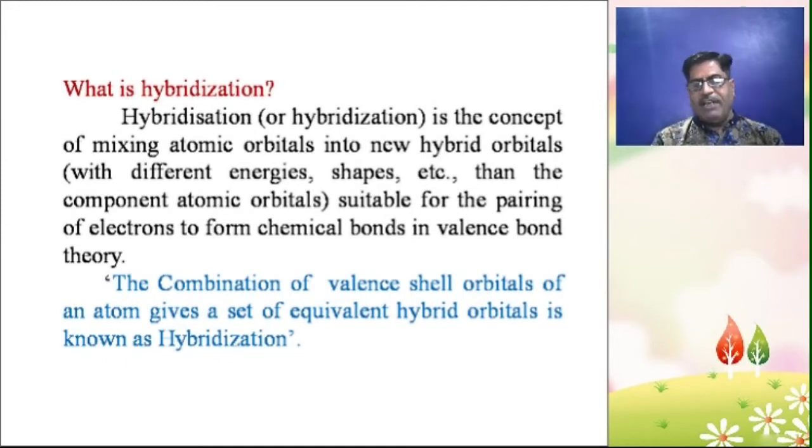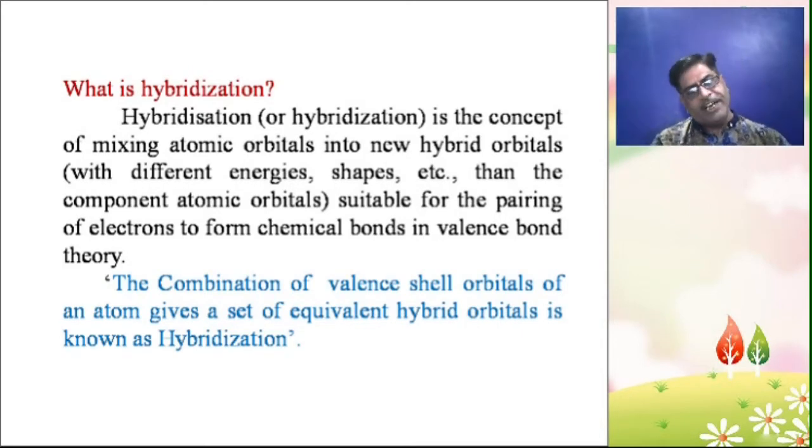Or the phenomenon of intermixing of the orbitals of the same atom having slightly different energies, so as to distribute their energy and to give a new set of orbitals of equivalent energy, and the set is known as hybridization.